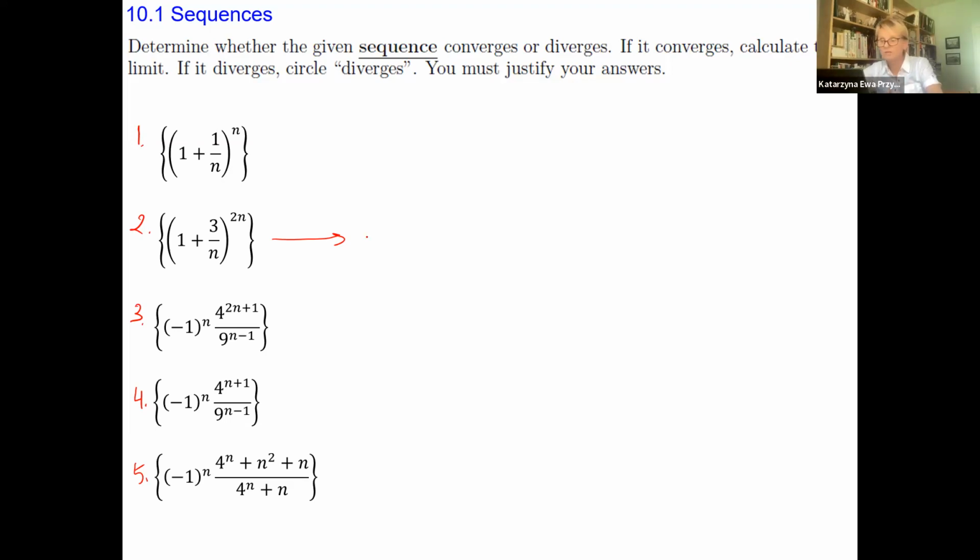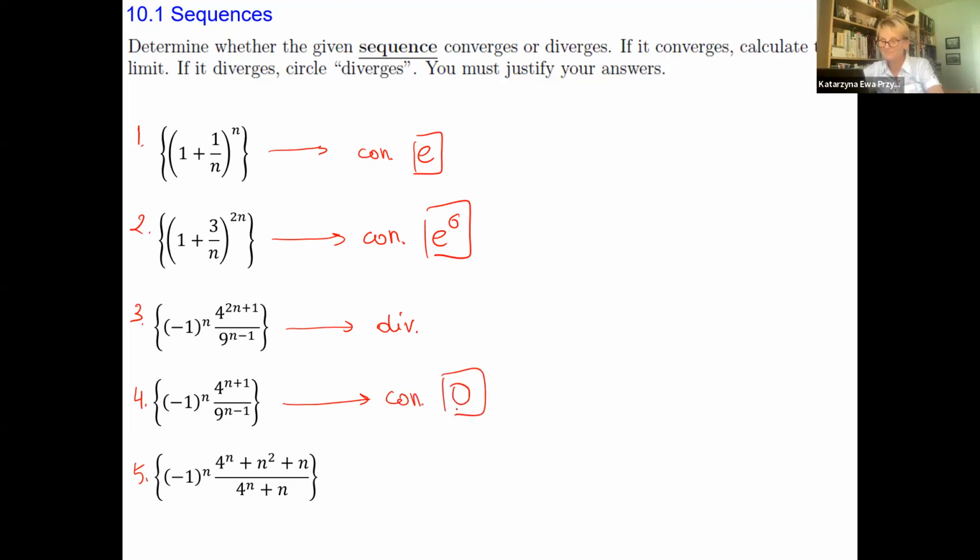That's it. And we know that this one is convergent to e to the power of 6, right? This one is convergent to e. We know that. This one is, oh, wait a minute, divergent. This one is actually convergent to 0.